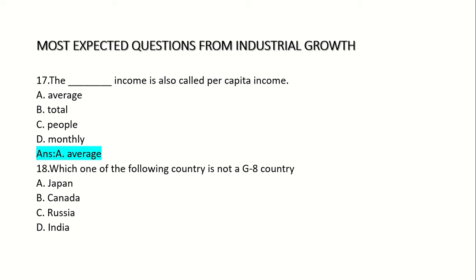18th one. Which one of the following country is not a G8 country? Option A. Japan. Option B. Canada. Option C. Russia. Option D. India. Answer. Option D. India.